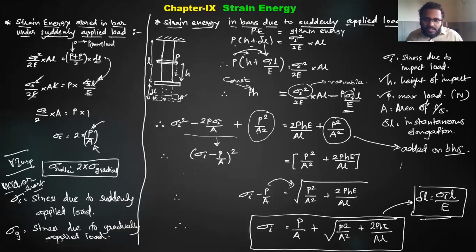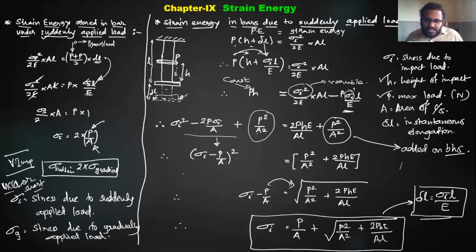Okay, so this is the strain energy stored when the actual load is applied. Similarly, there is strain energy in bending, strain energy in torsion, because we know strain energy depends on stress sigma. So if you know how to calculate stress in the bending case and in the torsion case, you can find the strain energy in those applications also.